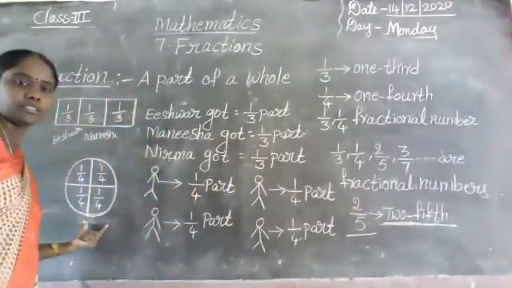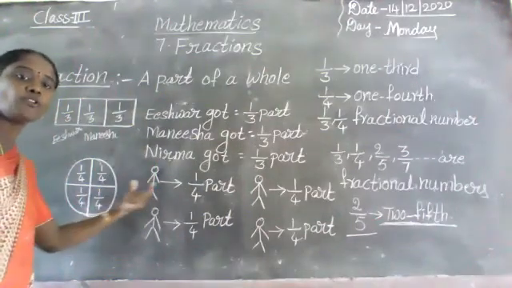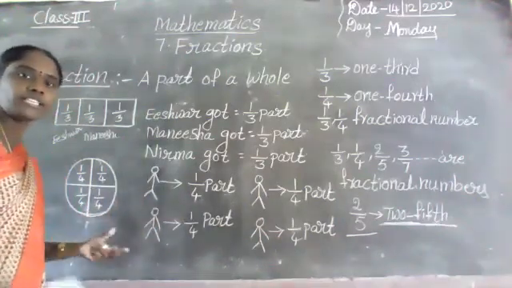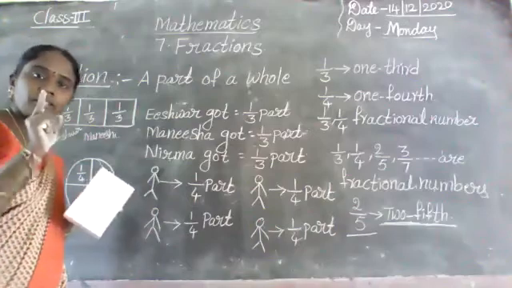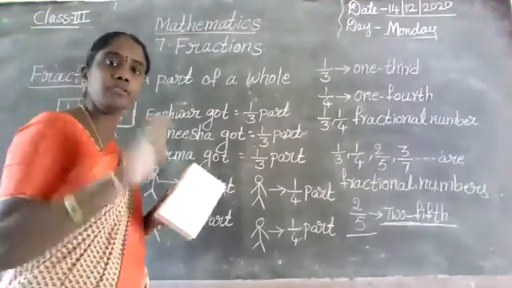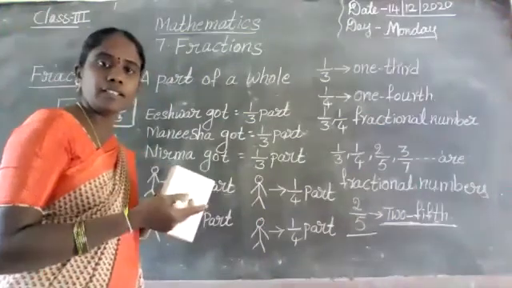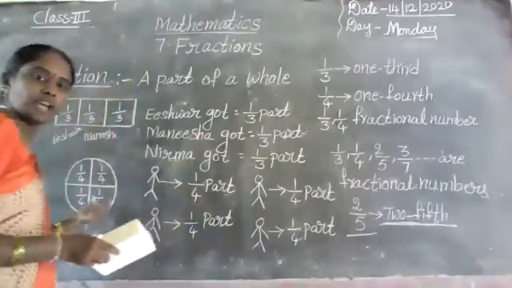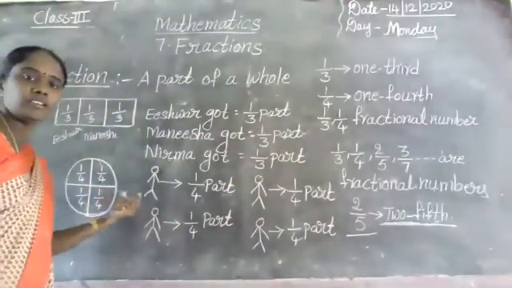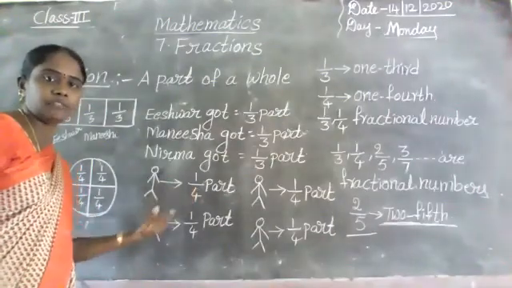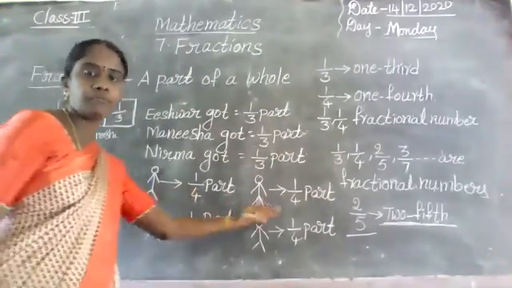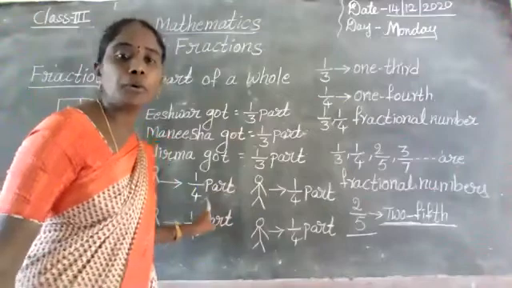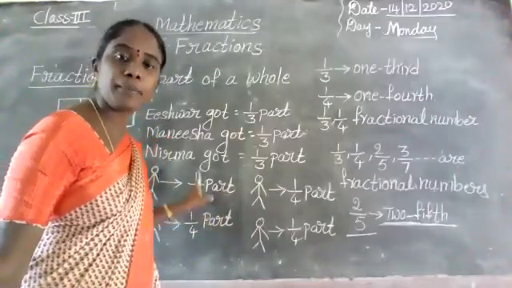I will give one more example. Here, one roti, but here 4 members are there. They want it equally. One roti only, but 4 members. How can we divide it? First we have to make 4 equal parts. After that we give one part to one member. That part, how can we write? 1 by 4. In fractional number, 1 by 4.